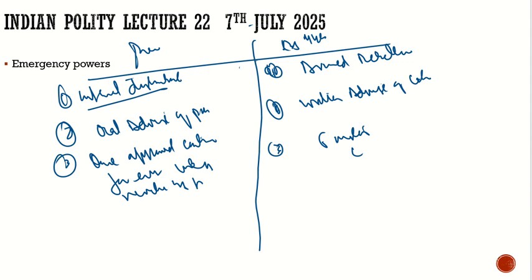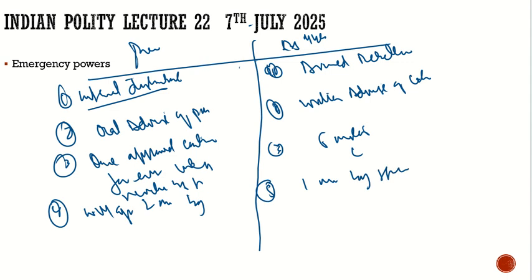What was the fourth change? The fourth change was, earlier, both Lok Sabha and Rajya Sabha had to approve within 2 months by simple majority. Now it was changed to within 1 month by special majority.